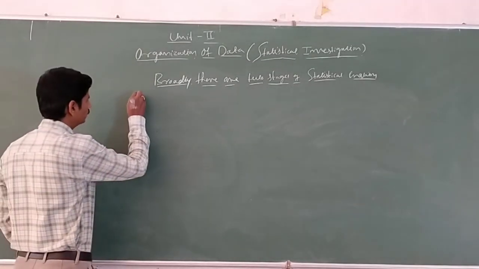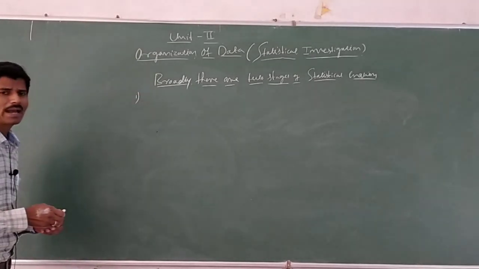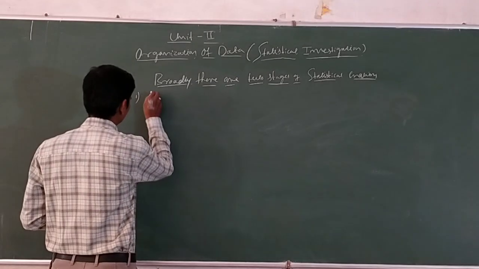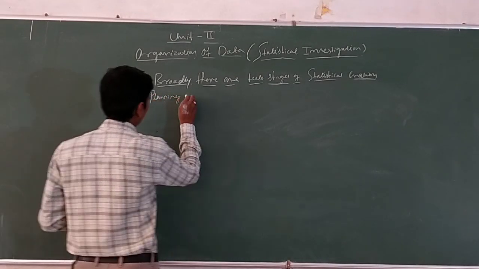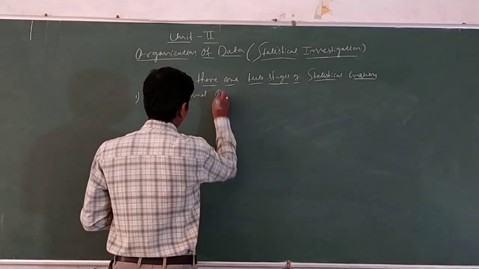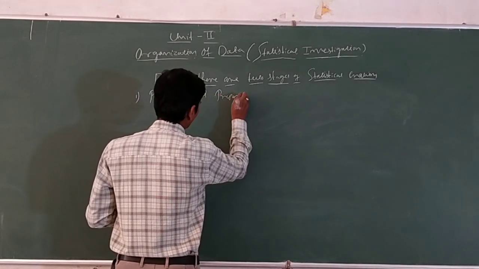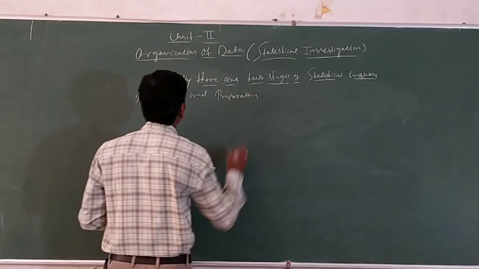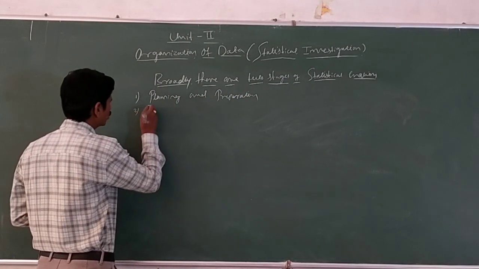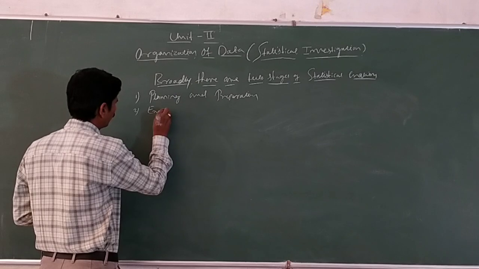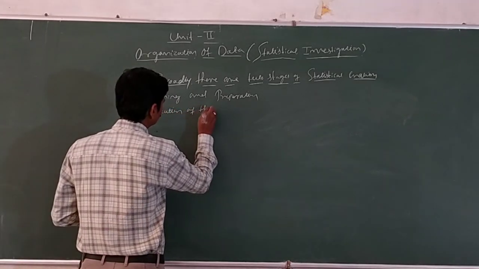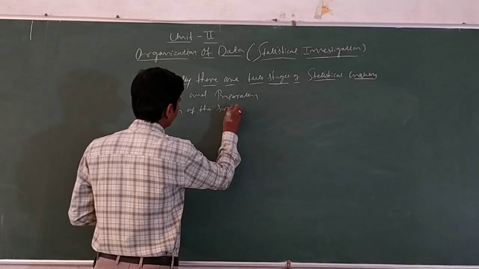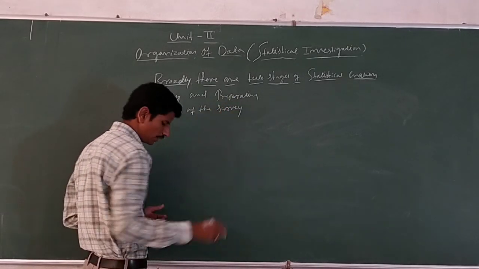Here they are. The first one is planning and preparation, and the second one is execution of the survey.